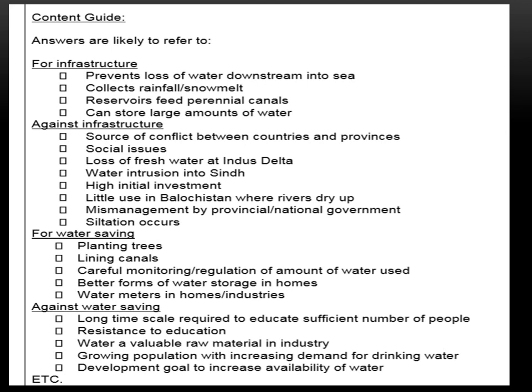How and why does siltation occur? Siltation can reduce the amount of storage in the water dams, and it can reduce the generation of electricity. So these are some of the points you can add in the form of a paragraph in your answer.